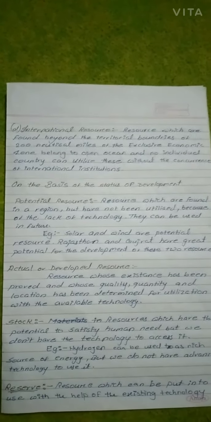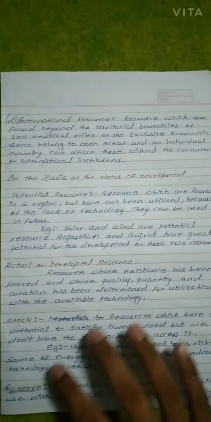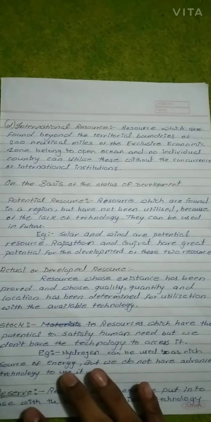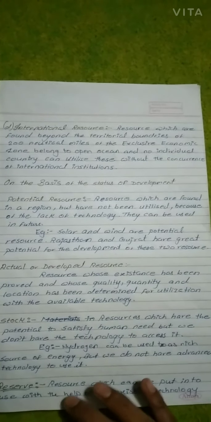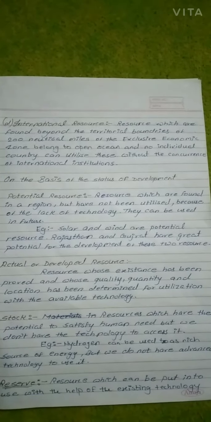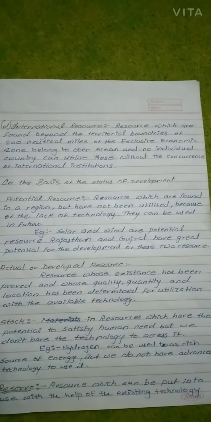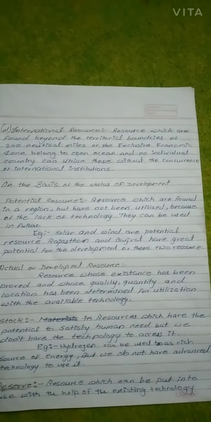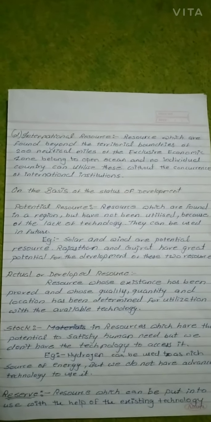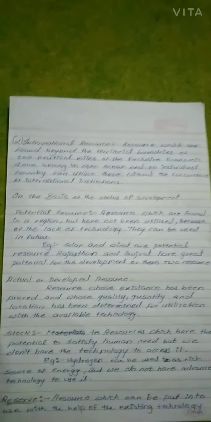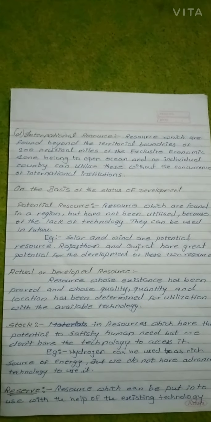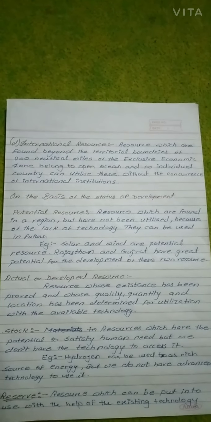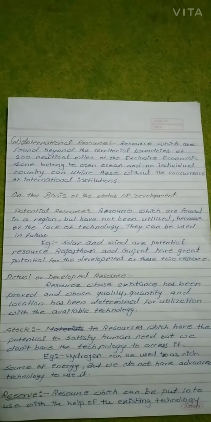So let's start with on the basis of status of development. Potential resources are found in a region but have not been utilized because of the lack of technology, and they can be used in future. Example, solar and wind energy are potential resources. Rajasthan and Gujarat have greater potential for the development of these resources. So next one is actual or developed resource, whose existence has been proved and whose quality, quantity and location has been determined for utilization with the available technology.